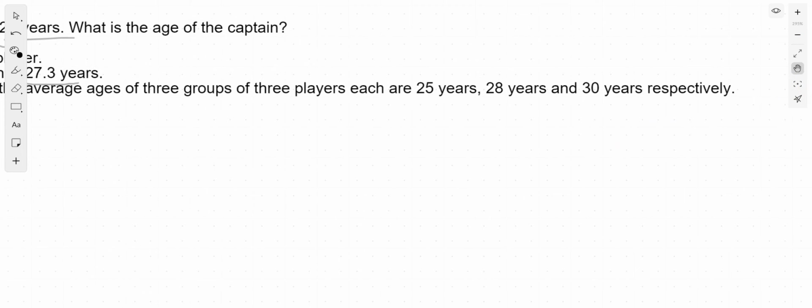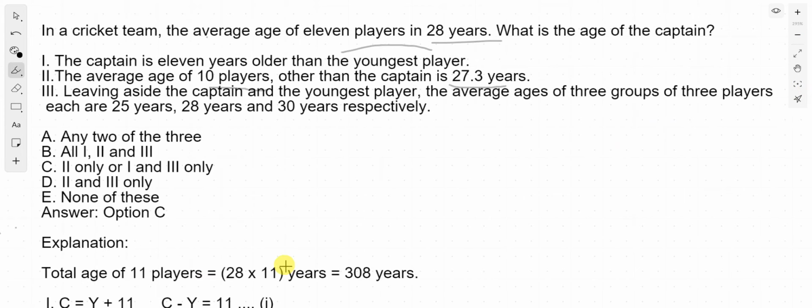So first of all, we will just calculate the total age of 11 players according to our first statement. So 28 into 11 equals to 308 years because it is given here. So first option says captain is 11 years older than the youngest player. So we will write it as C equals to Y plus 11 or C minus Y equals to 11 also you can write it.